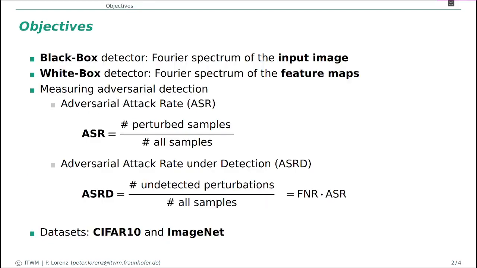We investigate a black box and a white box detector. The black box detector calculates the Fourier spectrum of the input image. The white box detector calculates the Fourier spectrum of the feature maps. We also introduce a new measurement.